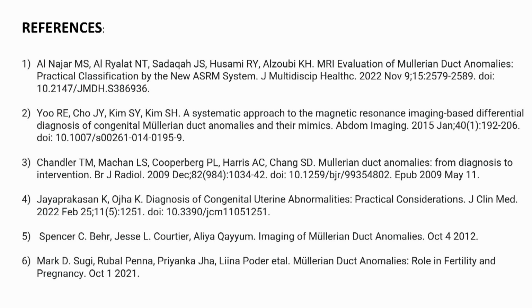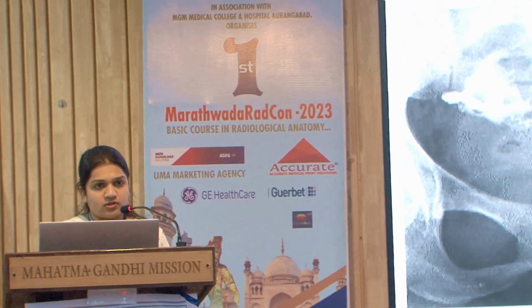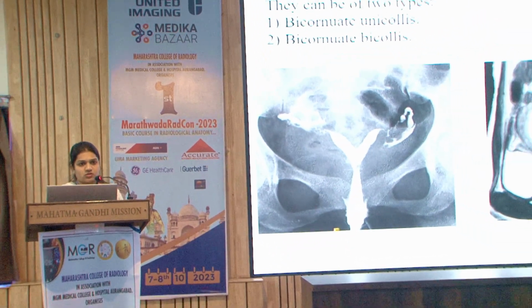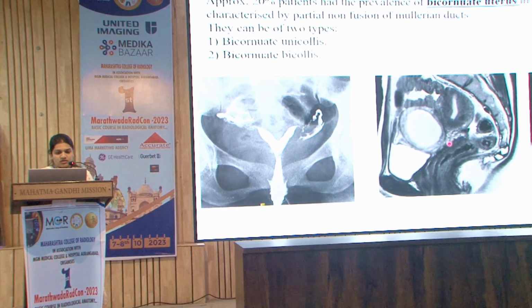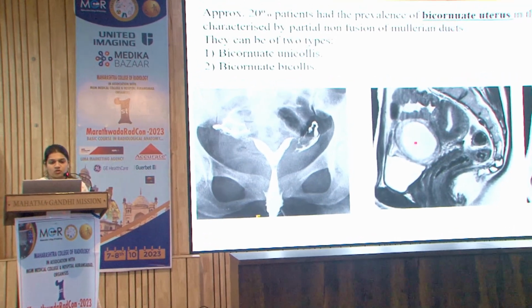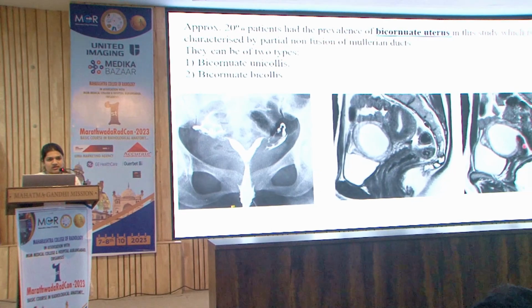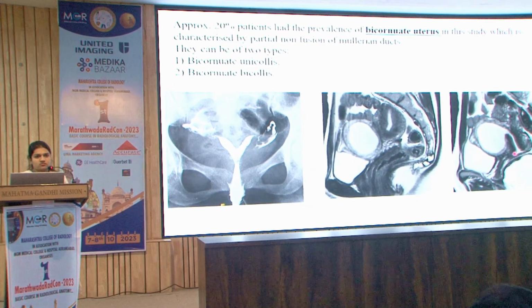Can you open your presentation? Can you show with the marker, you were trying to show that sagittal image of the MR, what it is, because I was trying to figure out. Yes, sir. I also read a little bit of MR. So these were the 2 horns. Okay. This was the obstructed horn, because of which there was a collection in this horn, and this is the normal uterus. And the normal uterus was seen continuous with the cervix, and this was the obstructed horn, where here we can see the connection. So this was bicornuate bicollis.